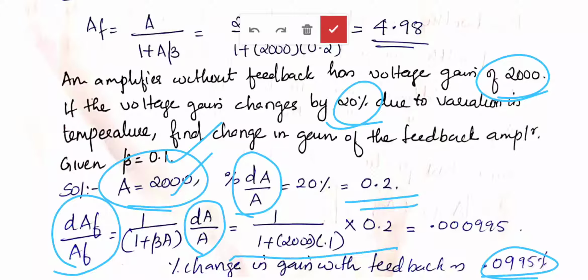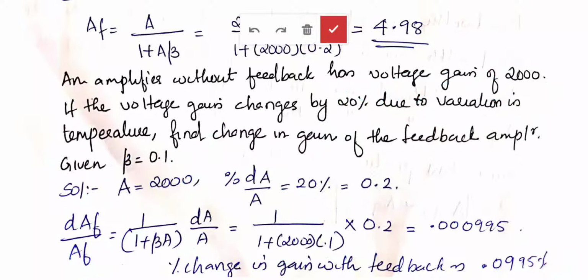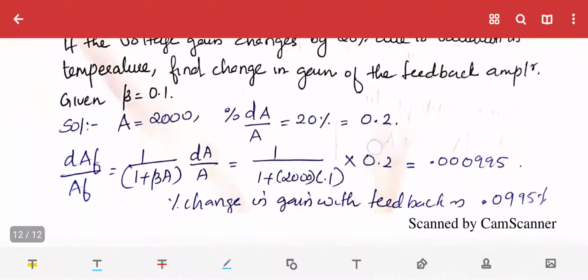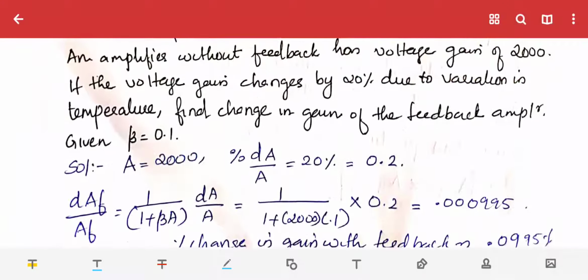So you can see that without feedback, due to the variation of temperature, the gain changes by 20%. That much difference was there, but after introduction of feedback, the percentage change in gain is very small, less than 1%, 0.0995%. So introduction of feedback desensitizes the gain.